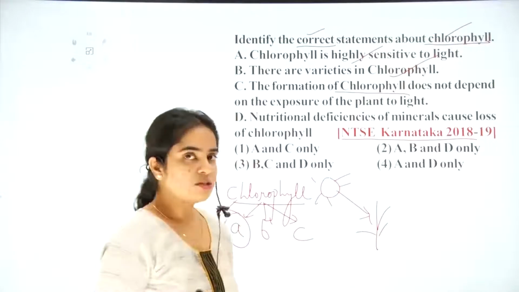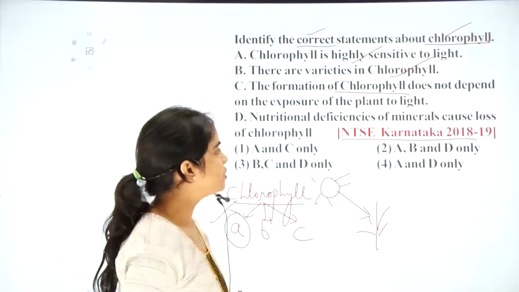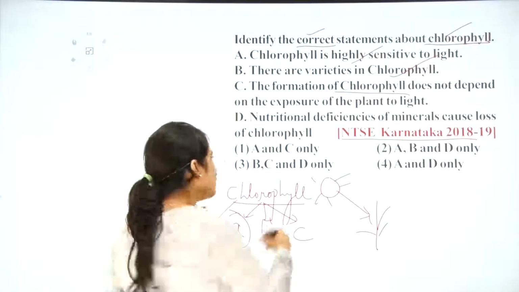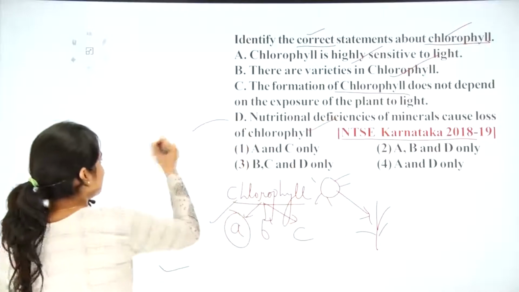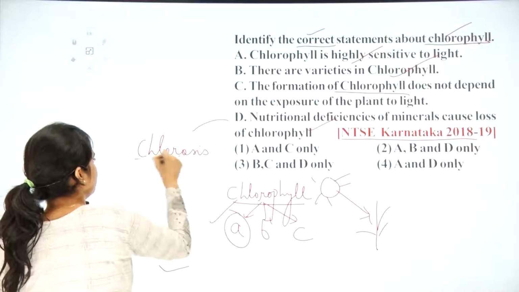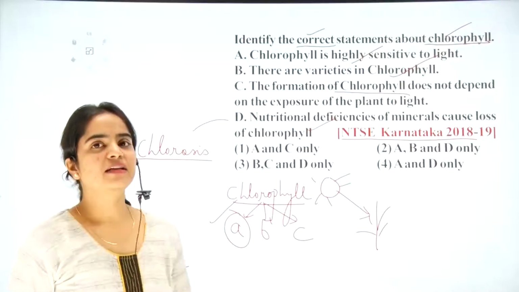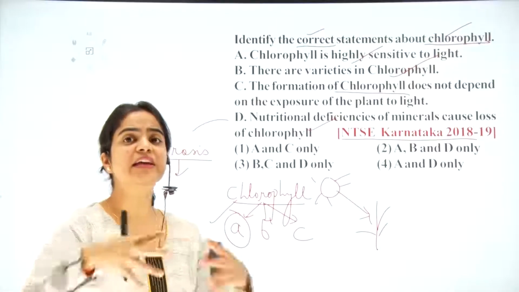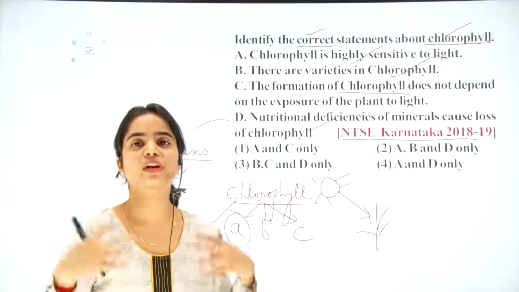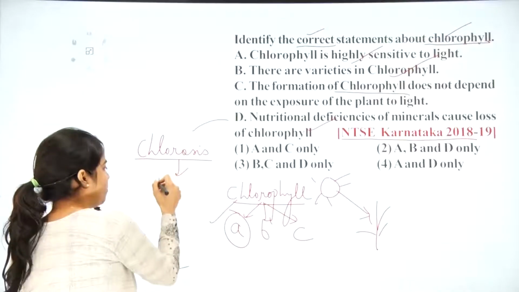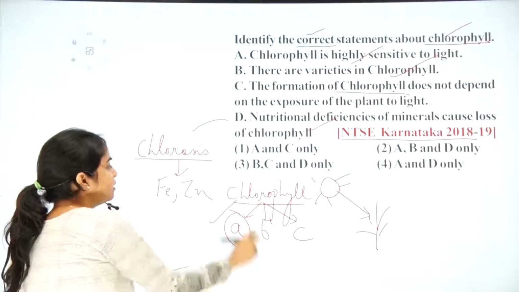Last option: nutritional deficiency of minerals causes loss of chlorophyll. Very much correct. This deficiency is known by a disease called chlorosis. What is chlorosis? It is the degradation of the chlorophyll due to the deficiency of some minerals, such as iron, zinc, magnesium.